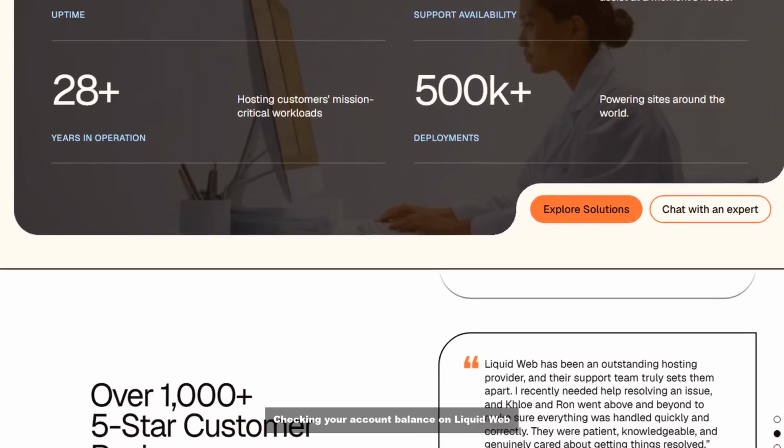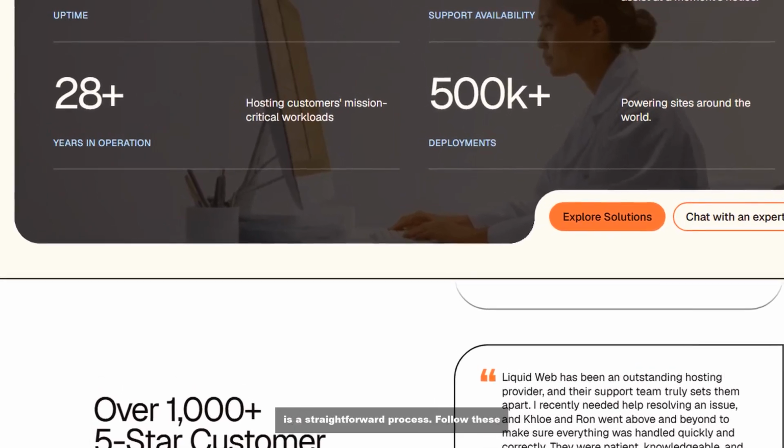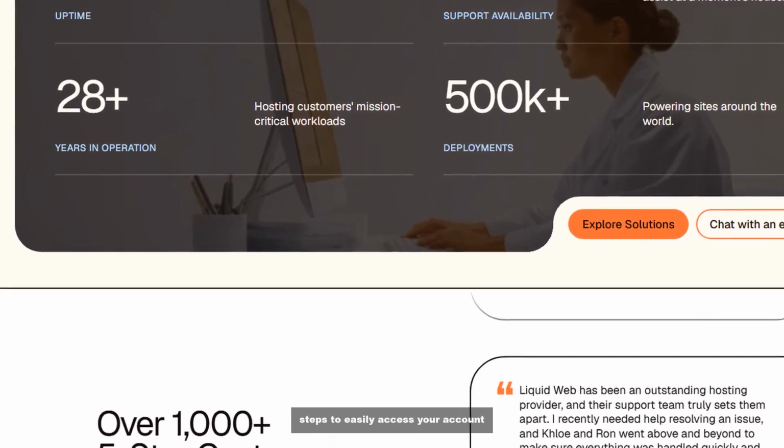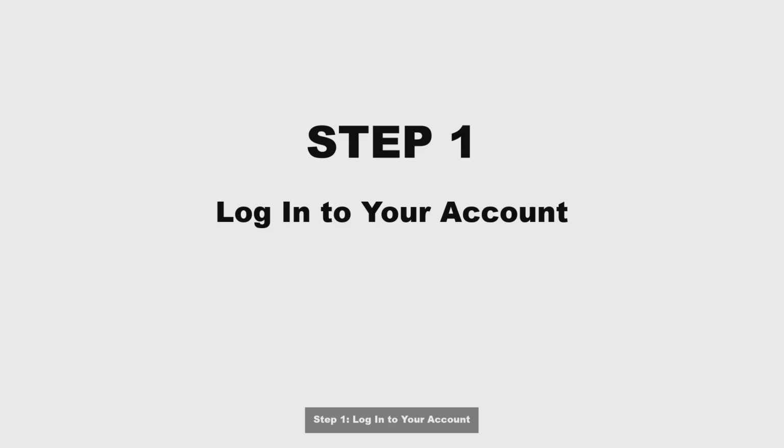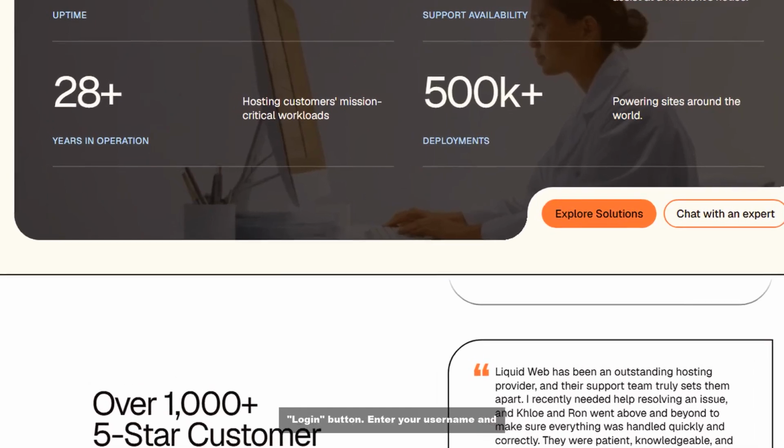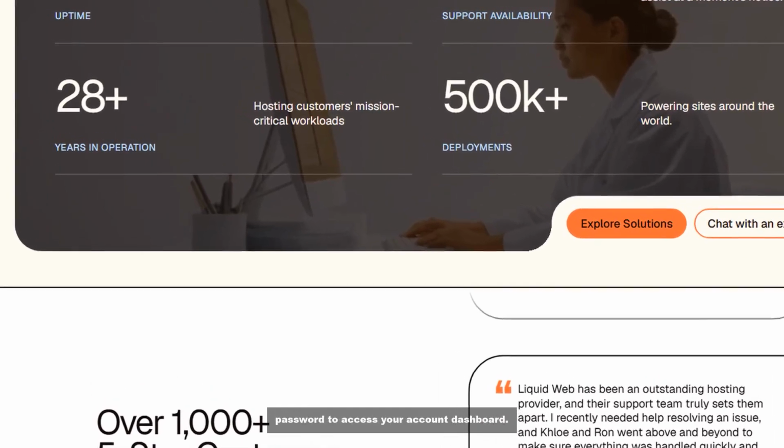Checking your account balance on Liquid Web is a straightforward process. Follow these steps to easily access your account information. Step 1. Log into your account. Visit the Liquid Web website and click on the Login button. Enter your username and password to access your account dashboard.